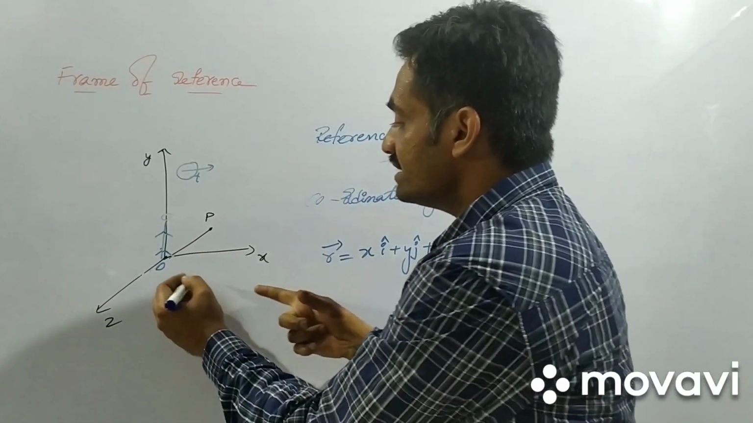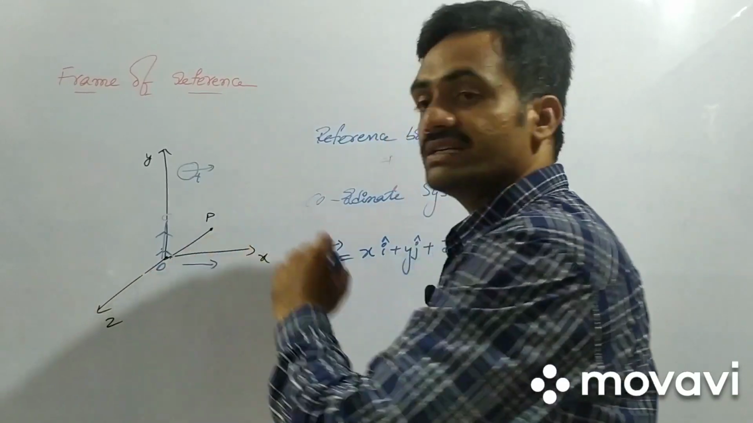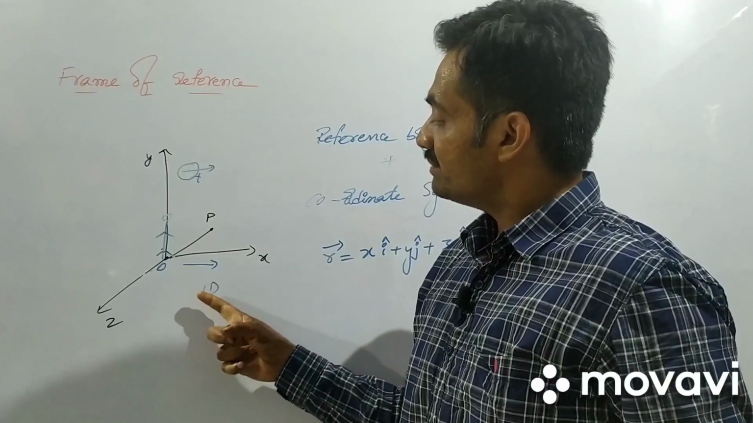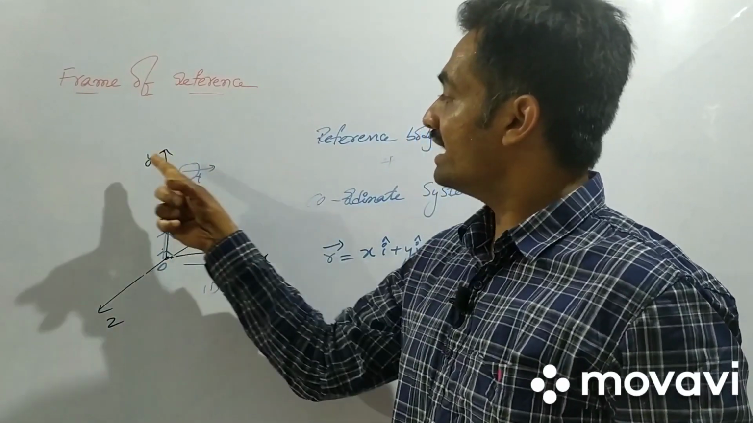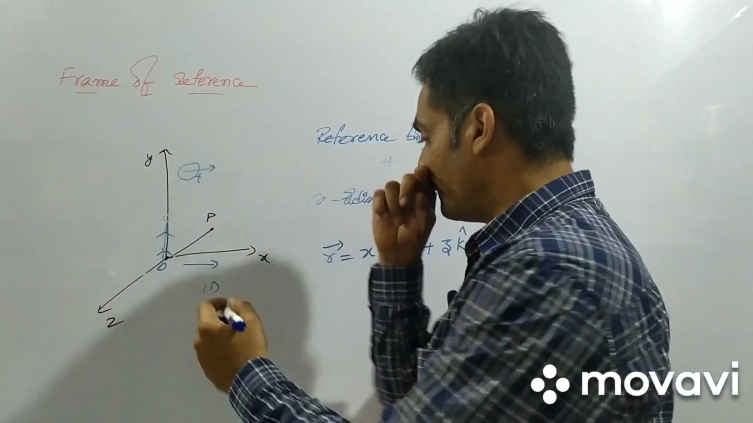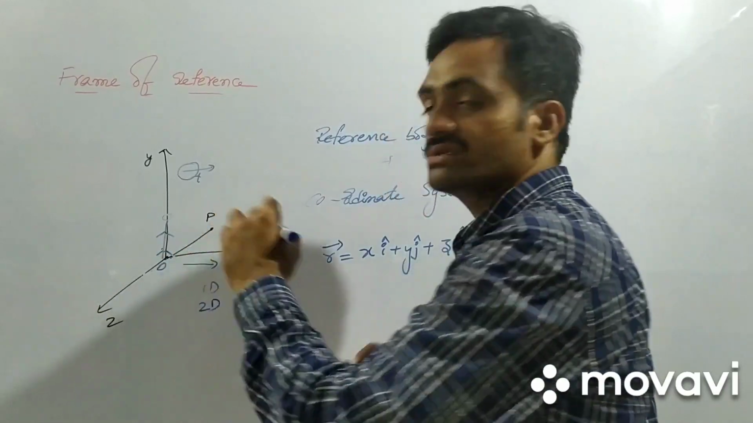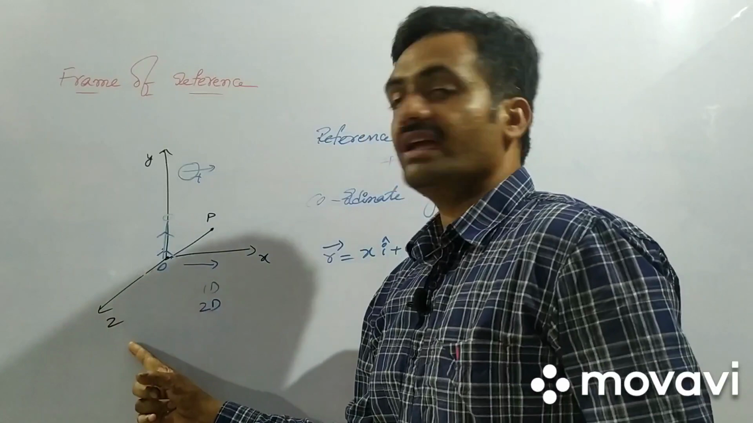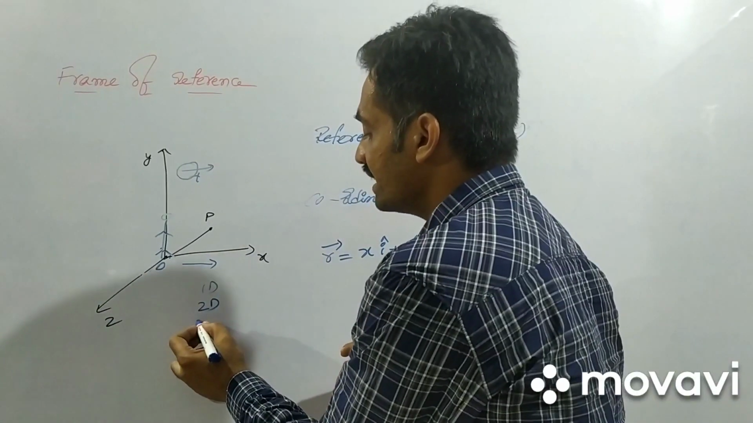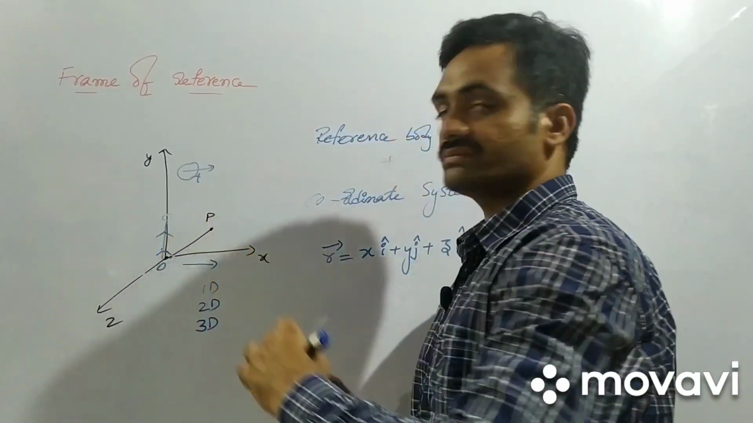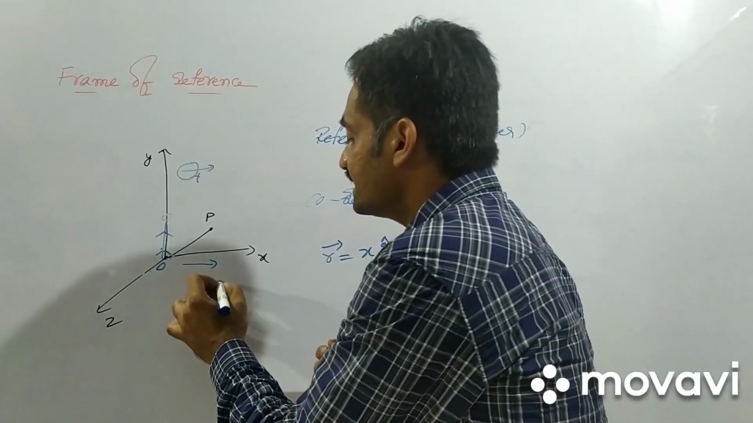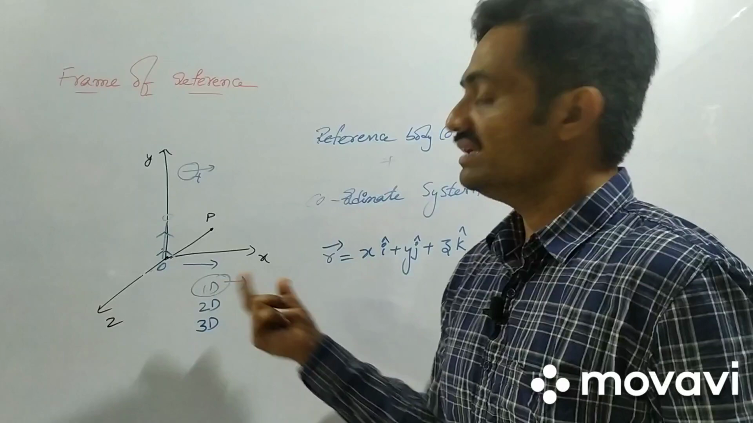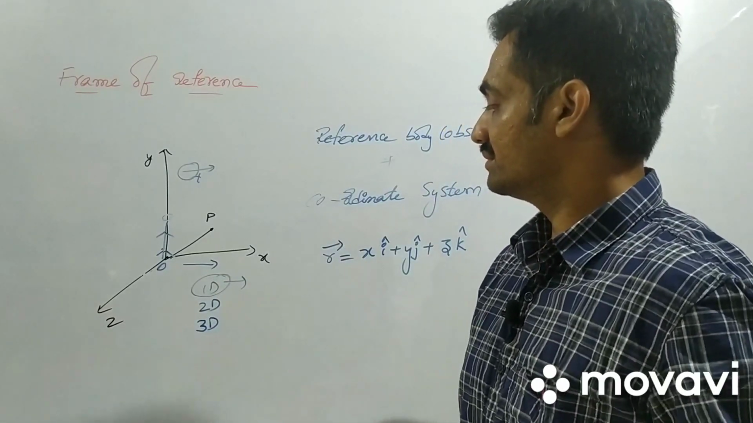If we consider the position of the particle along the x-axis only, then we represent it as one dimension. If we consider the position along the x-axis and y-axis, then we consider it as two dimensions. If we consider the position along the x, y and z axes, then we represent it as three dimensions. So now we are going to discuss one-dimensional motion.